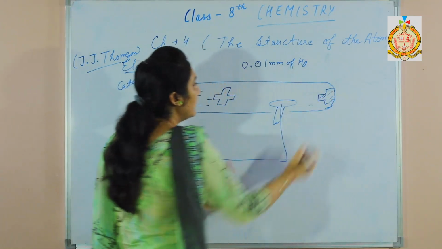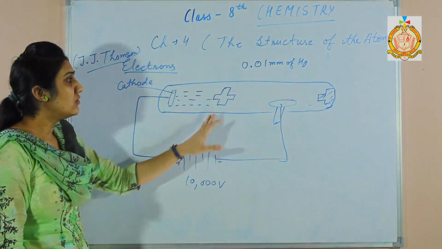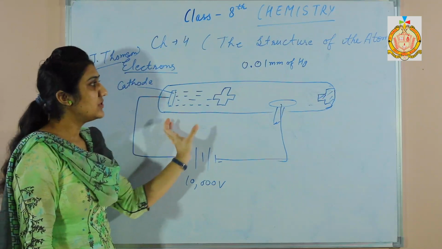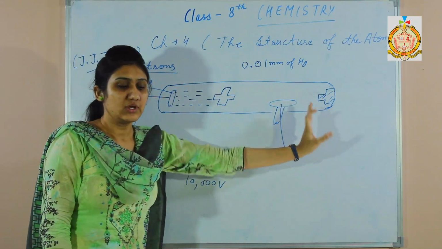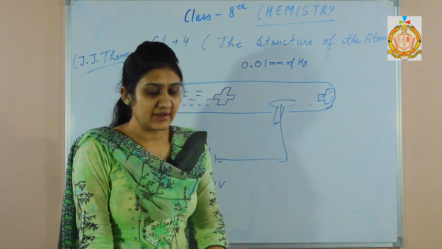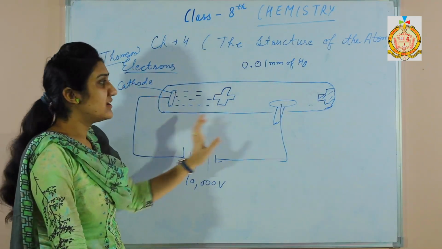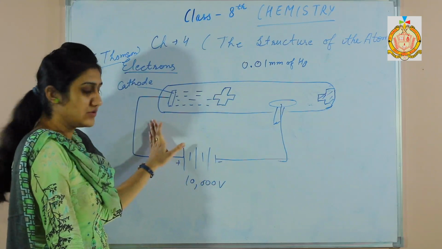It is the shadow of the object placed. Now how is this shadow formed? Since these are the rays, rays produce the shadow. So it is said that they originate and travel in straight lines. So these are the rays. It depicts the ray nature of the cathode.